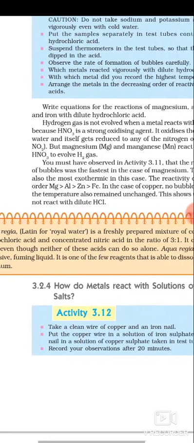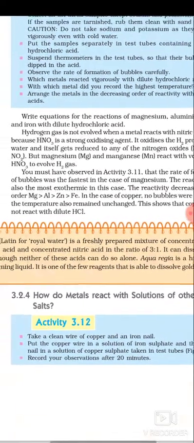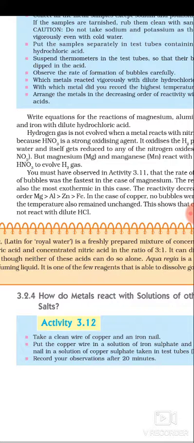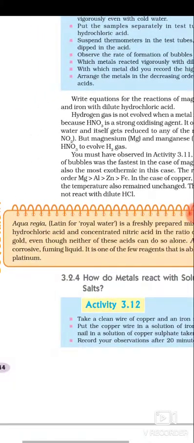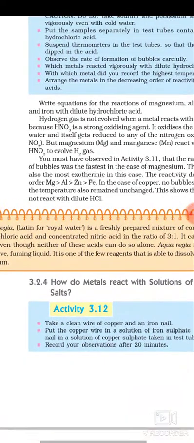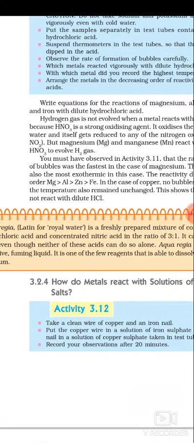Even though neither of these acids can do it alone, meaning neither concentrated HCl nor concentrated nitric acid can dissolve gold, the mixture of the two in the ratio of 3:1 can dissolve gold, and that mixture is known as aqua regia, or royal water.